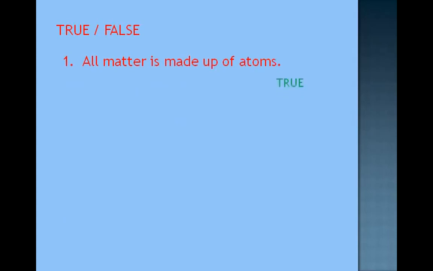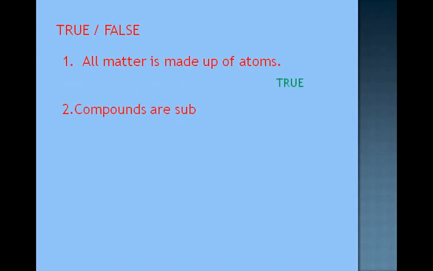Then here we have some true or false type of statements. You have to find out whether it is a true statement or a false statement. Okay? First one. All matter is made up of atoms. So as we have seen earlier, every matter is made up of atoms only. Maybe different atoms or the same atoms. So everywhere we have atoms only. So true.